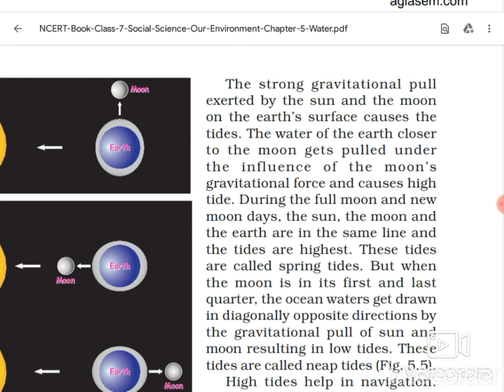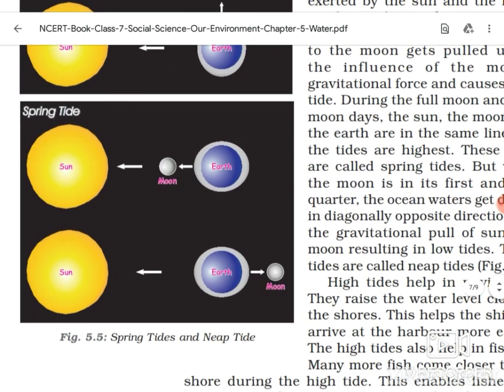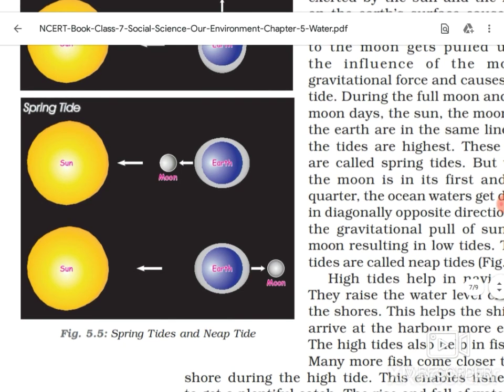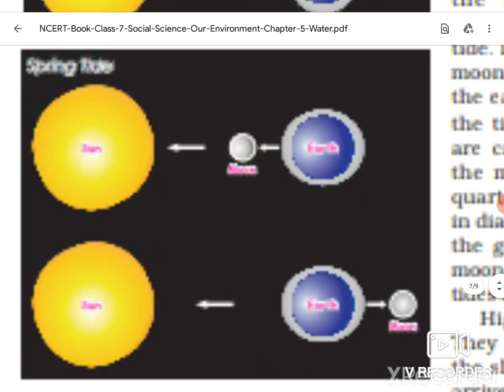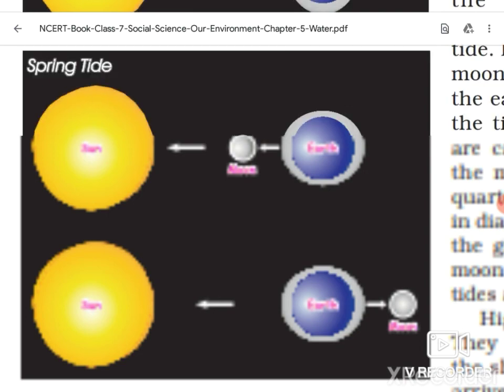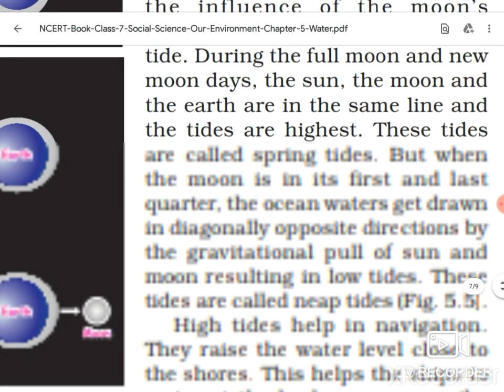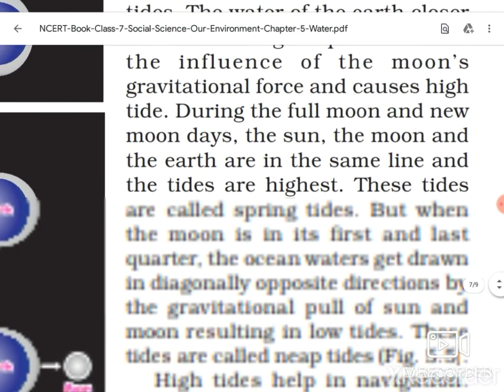During the full moon day and new moon day, what happened? The sun, the moon and the earth are in the same line and the tides are very high, at the highest. These tides are called spring tide. You can see here in this picture, spring tide. During the full moon day and new moon day, sun, earth and moon come in a straight line. Here in this first picture also you can see, and in the second also you can see sun, earth and moon. So this causes spring tide.